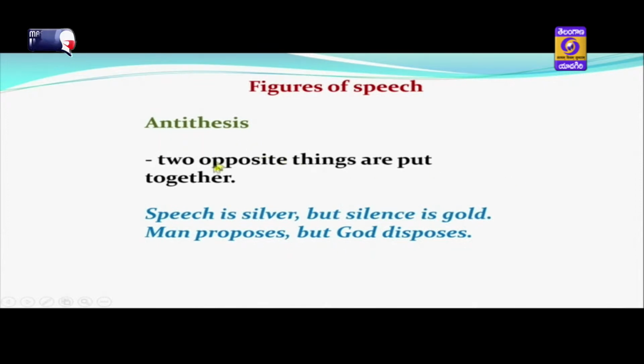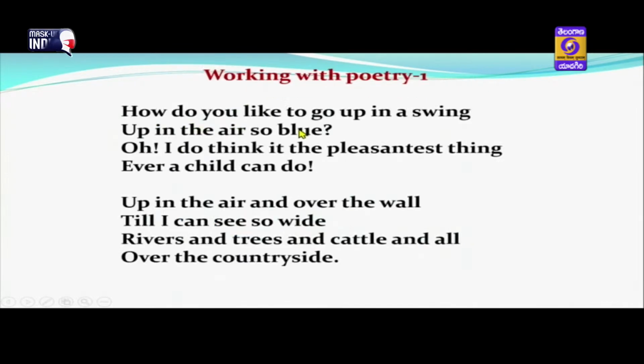The word anti tells of two opposite things, and when we put two opposite things together, it is antithesis. The examples are: speech is silver but silence is gold; man proposes but God disposes. So two opposite things are put together, and this is an example of antithesis.